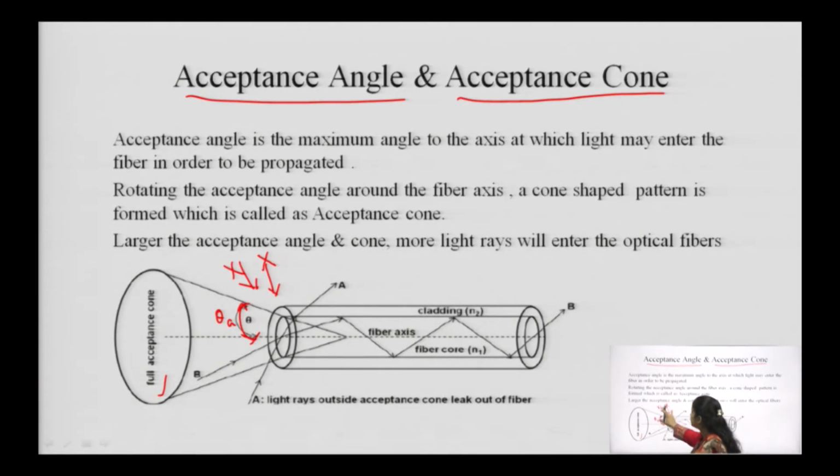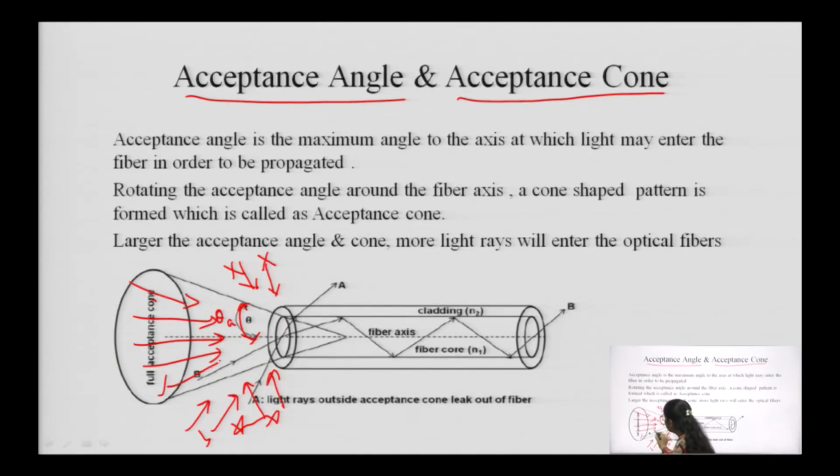If it is beyond that region, or from all sides light rays are coming, this will not propagate inside the optical fiber. Only the light ray which is coming through this cone region will propagate within the optical fiber.